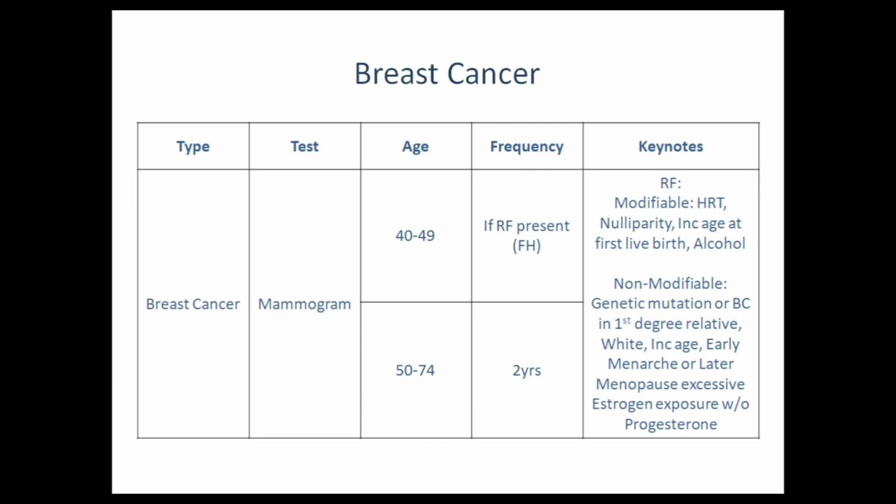White people are also one of the risk factors. They are prone to develop breast cancer. And after that, we have increased age, early menarche, or later menopause. By later menopause, we mean excessive estrogen exposure without progesterone. As estrogen causes hyperplasia, it's also one of the risk factors for breast cancer.